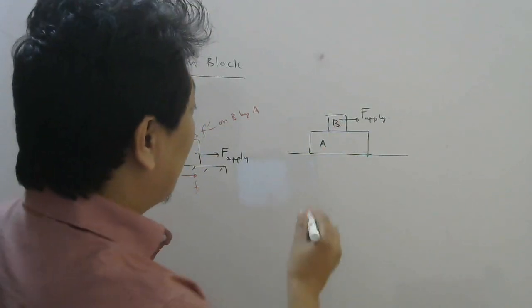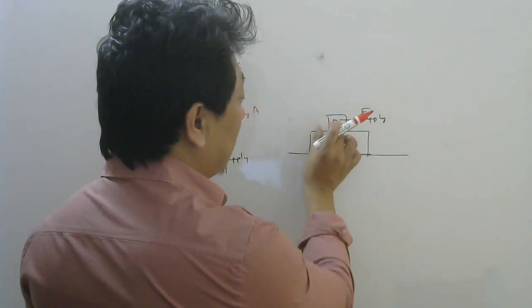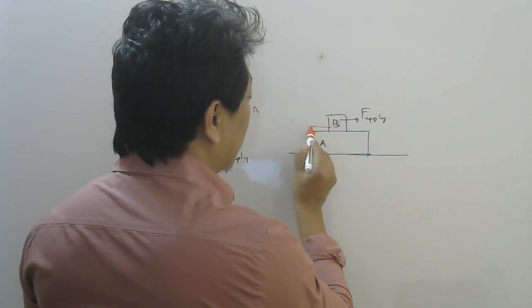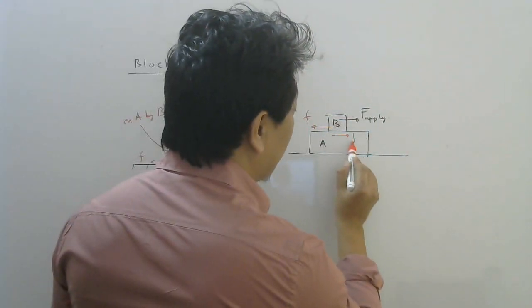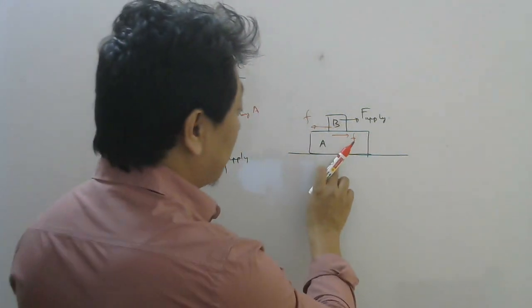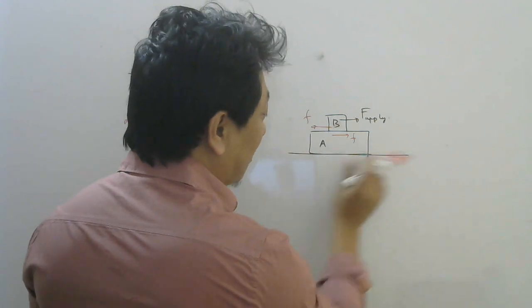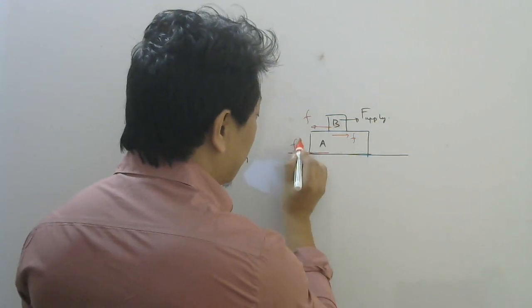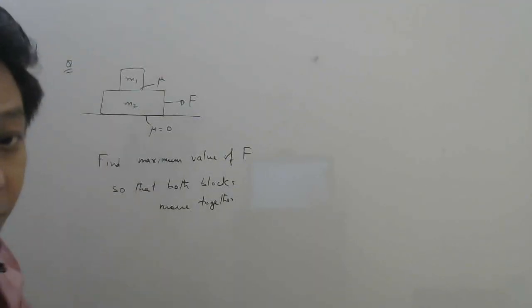What if you apply force on the upper block B? Then what will happen? Well, think, if there was no friction here, what will happen? If there was no friction here, B would go that side. So friction on B will be here. The reaction of that friction on A will be here. And if there was no friction here, because of this friction, this body would go here. Right? So friction on this will be here. So this is friction on A by the floor. Okay.